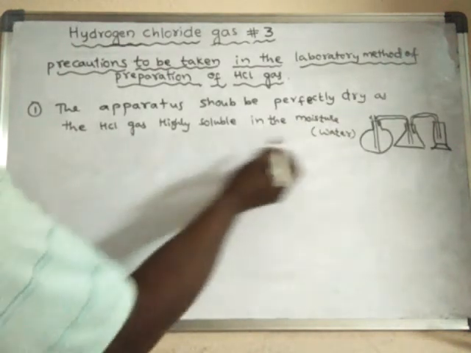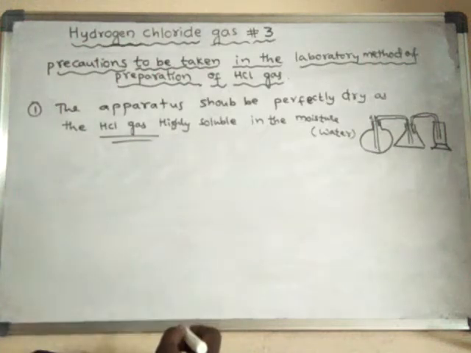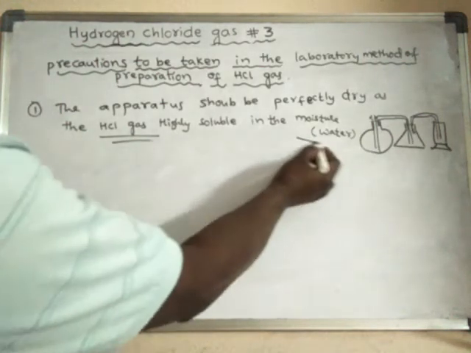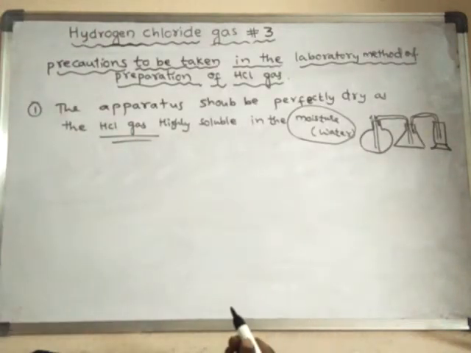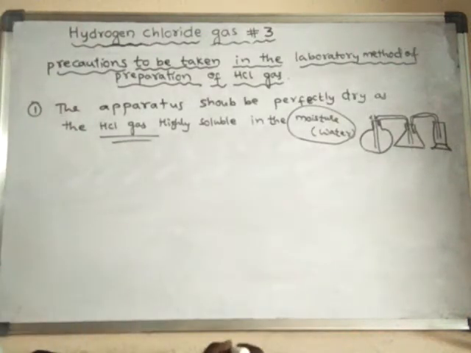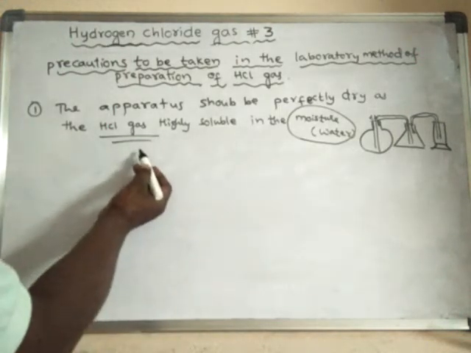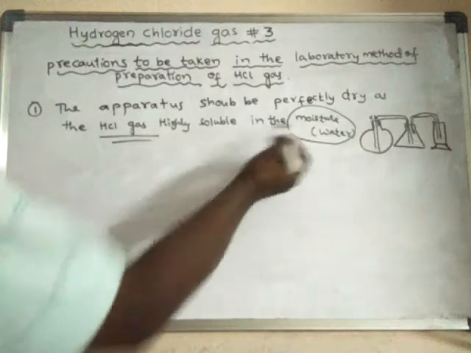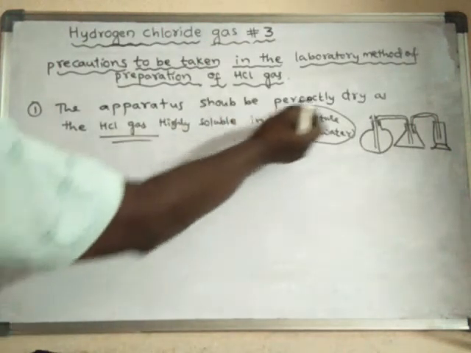So if there is any moisture, what happens? The HCl gas which is formed is absorbed by this moisture itself. Then we cannot collect the HCl gas. As it is absorbed by the moisture, our purpose of collecting HCl gas won't be solved. So that is why, in order to collect the HCl gas, we have to prevent the presence of moisture in the apparatus. Hence, the apparatus should be perfectly dry.